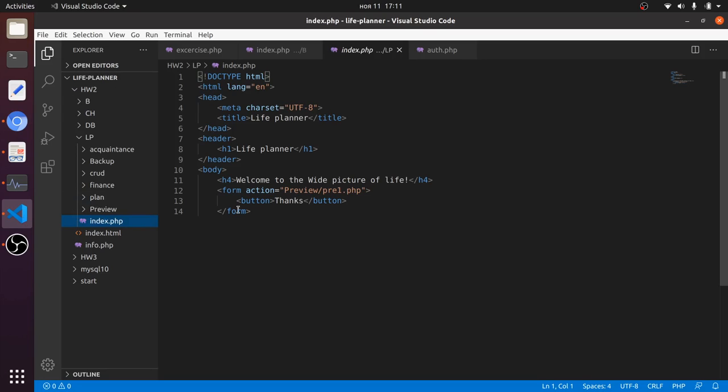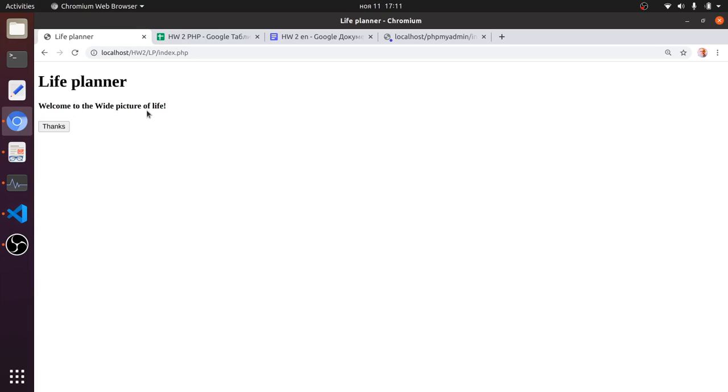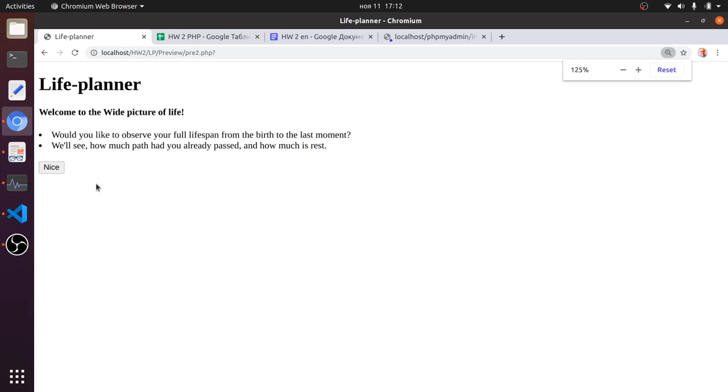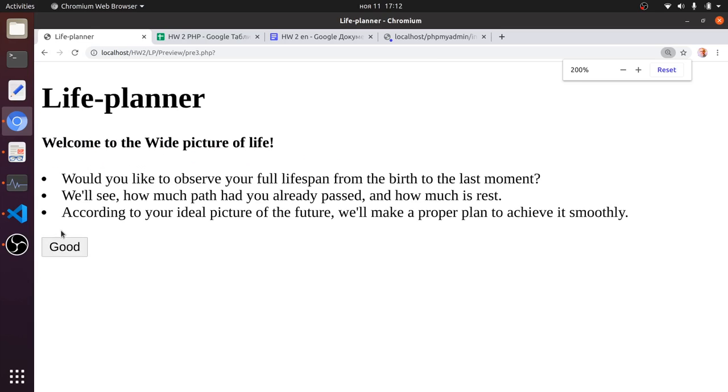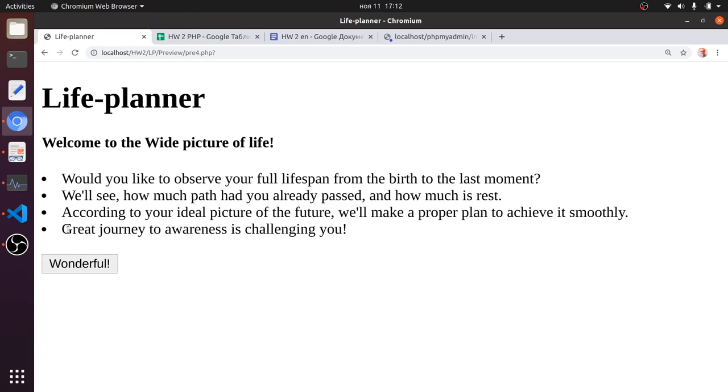Code is very simple, just HTML code, and it shows like this: welcome to the white picture of life, thank you. Then, would you like to observe your full lifespan from the birth to the last moment? Yes, sounds good. We'll see how much path you have already passed and how much is the rest. Nice. According to your ideal picture of life, we will make a proper plan to achieve it smoothly. Good. A great journey to awareness is challenging you. Wonderful. And we made it as simple and joyful as possible. Let's start.